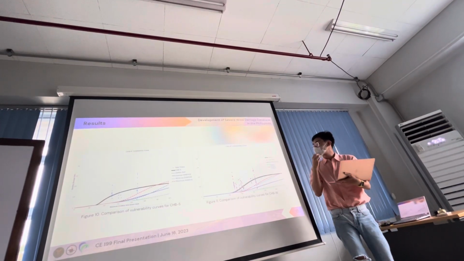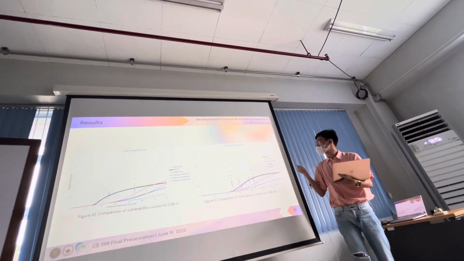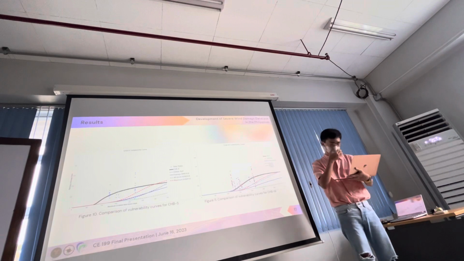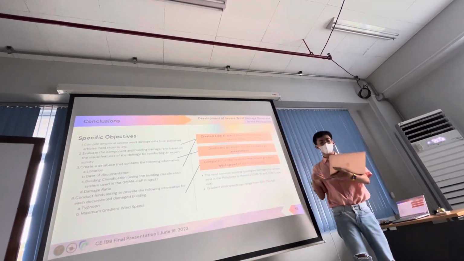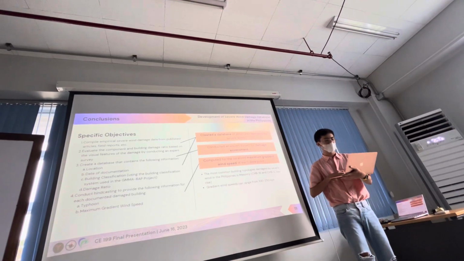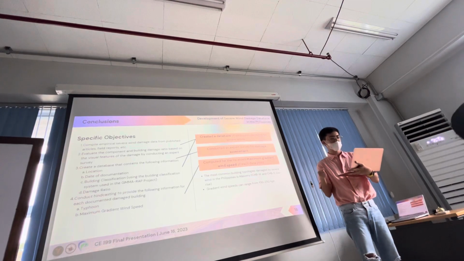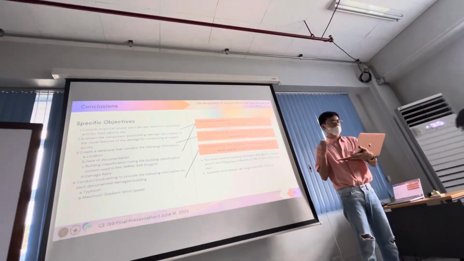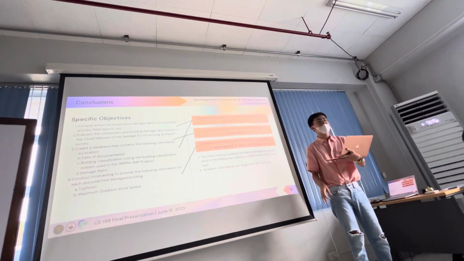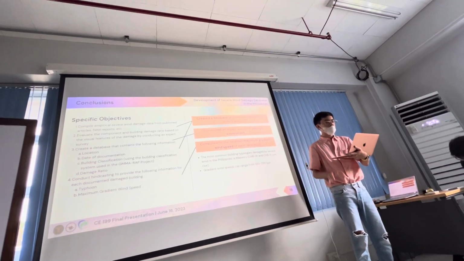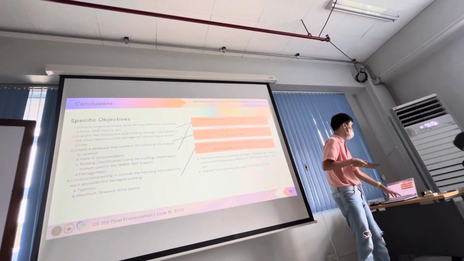Here is a comparison of the vulnerability curves from Project Work and GMMA. As conclusions of the research, we go back to my specific objectives. For objectives 1 and 3, created was a database of structures damaged by severe winds. Moreover, an expert survey for damage assessment was conducted in order to quantify the damage on these buildings. Lastly, the maximum gradient wind speed served as the hazard parameter, which was obtained through wind speed hindcasting.